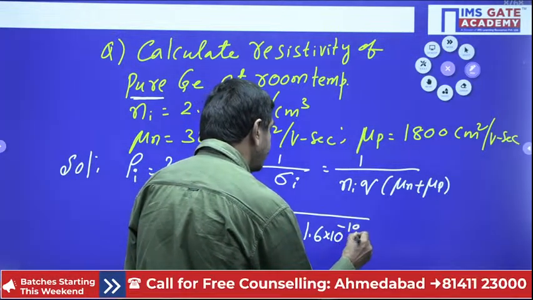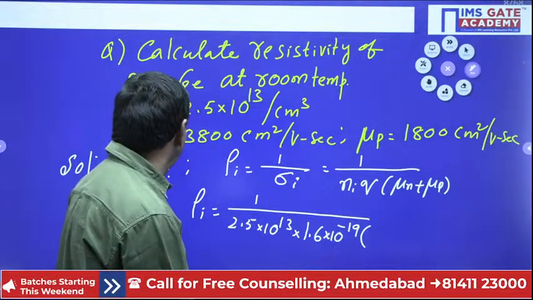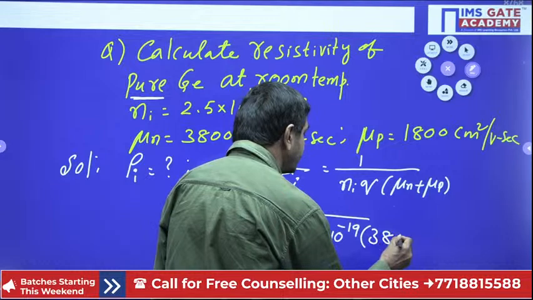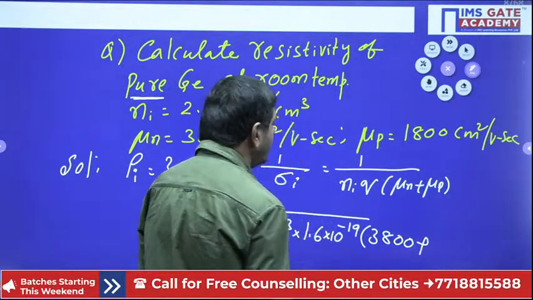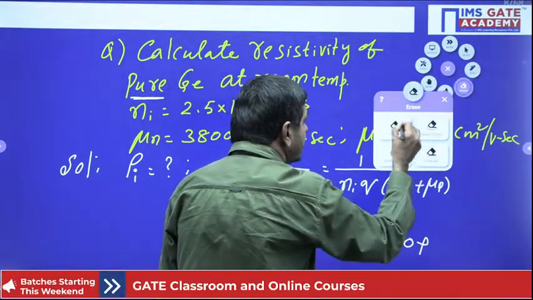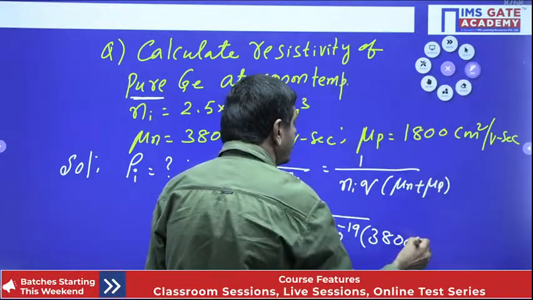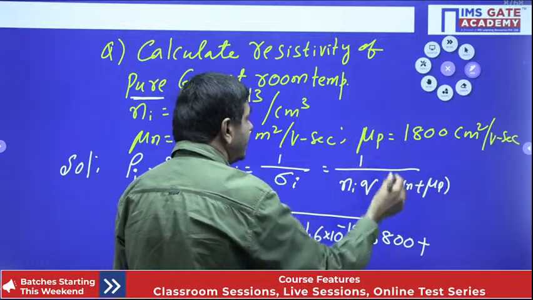The mobility of electrons, mu n, is 3800, and the mobility of holes is given as 1800.